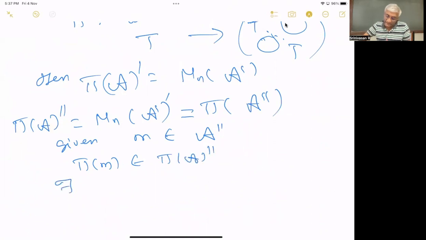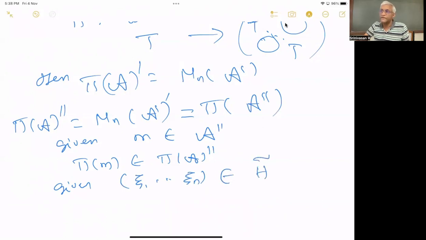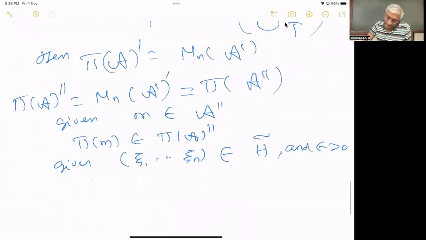So there exists, by the earlier proposition, which we used for n equal to 1, replacing the algebra A by pi of A, given xi1 up to xin in that H tilde and epsilon greater than 0, there exists a pi of A in pi of A.